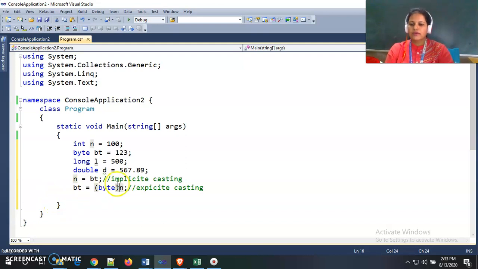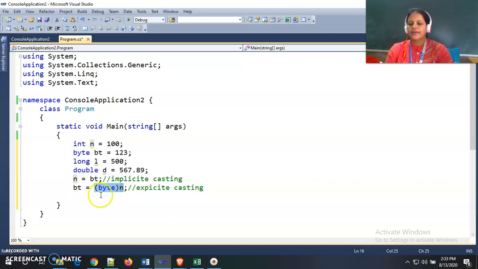How can we convert this integer n into byte? By casting. How can we cast this integer into byte? By using the data type inside the circular bracket. In this way we tell the compiler that I want to convert that integer n value into byte and then assign it to this bt variable which is of type byte.